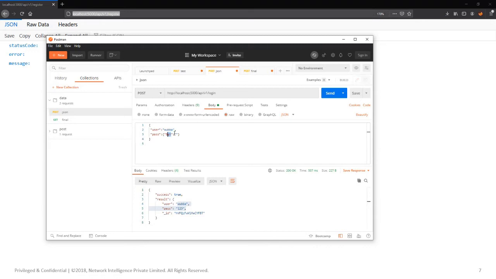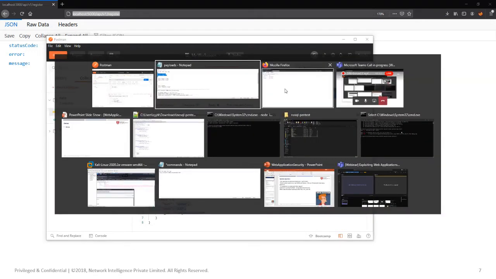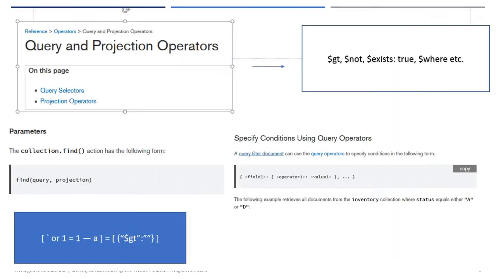So let me bring this slide to you. Okay, so how do I know this? Can you see it? These are the references which I have taken from the MongoDB database. What I did is I just looked at the different types of operators. So these are the operators which you can use.